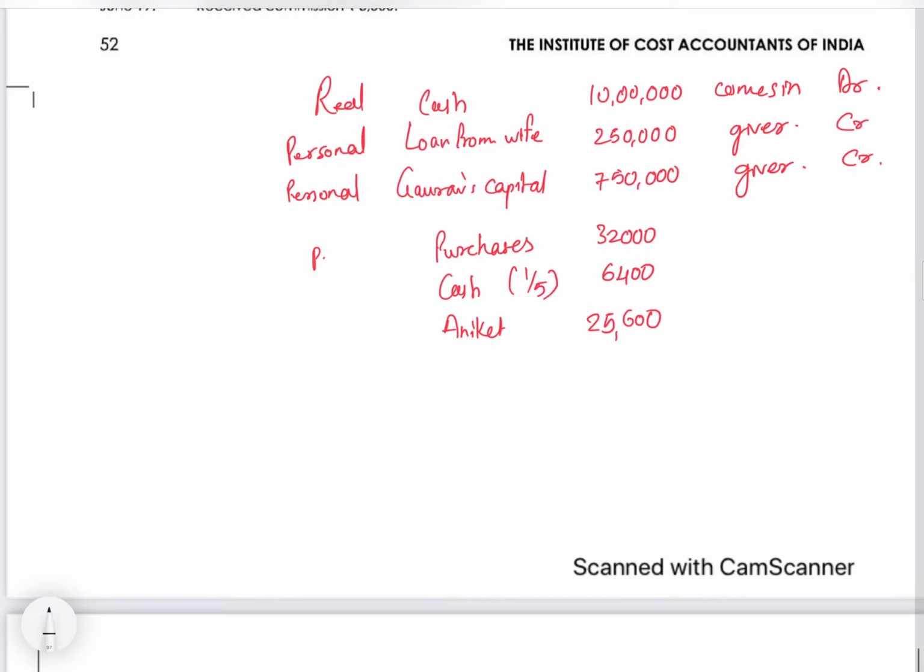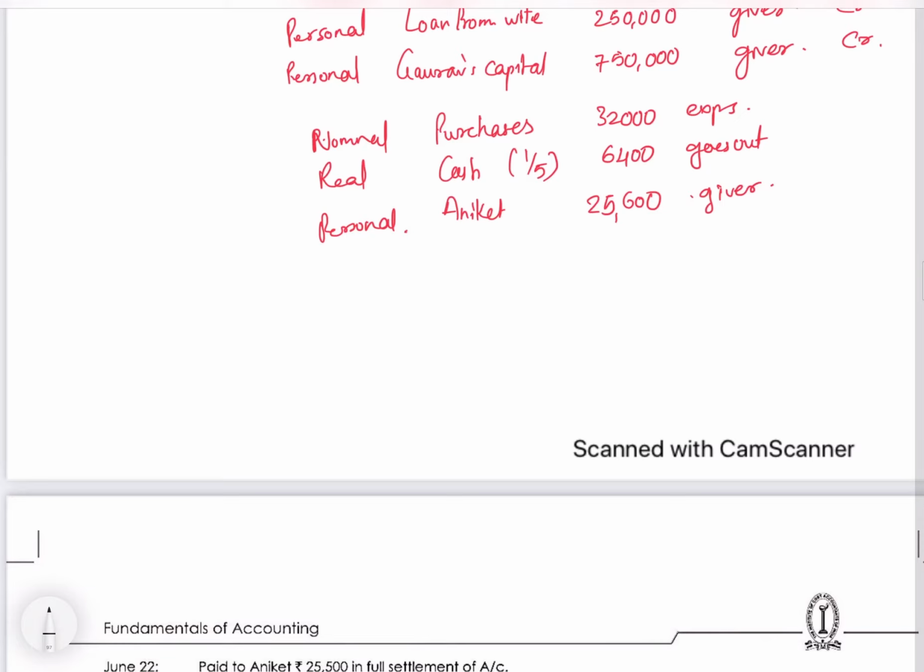What is this? Purchases is a nominal account. Cash is a real account. Aniket is a personal account. Nominal, it's an expense. Cash is going out. Aniket is the giver, we have to give him. So debit all expenses.